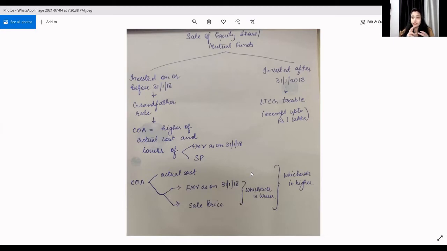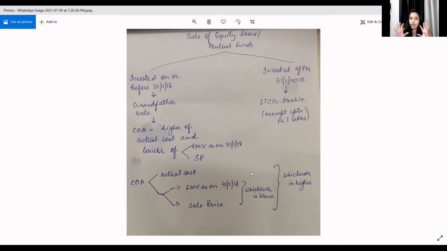For that, you need three figures. First, actual cost of share purchased. Second, fair market value as on 31st January 2018. And third, sale price of the share. First, we will compare the fair market value and sale price, and the lower of these two will be taken, and that is compared against actual cost.